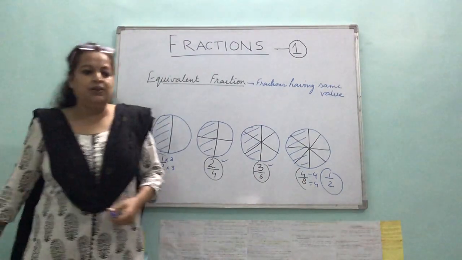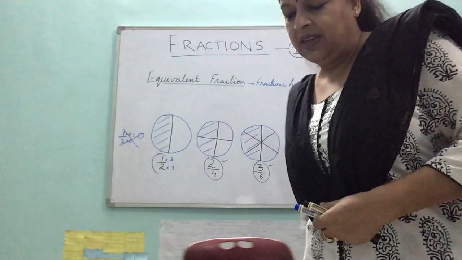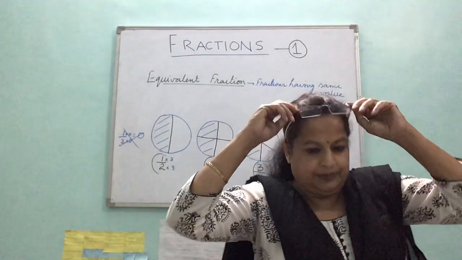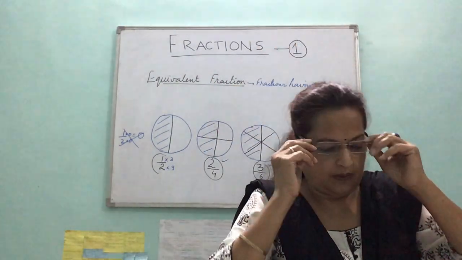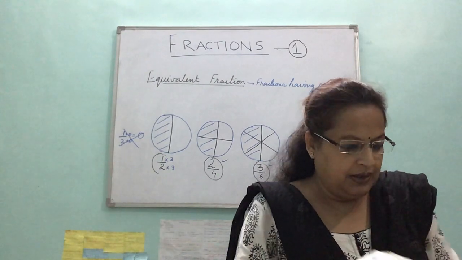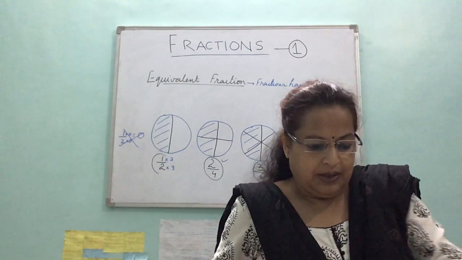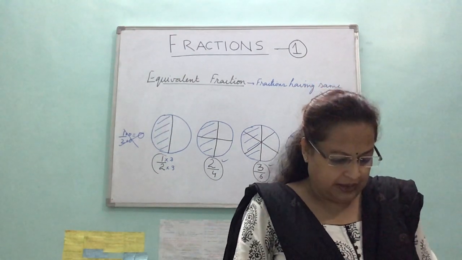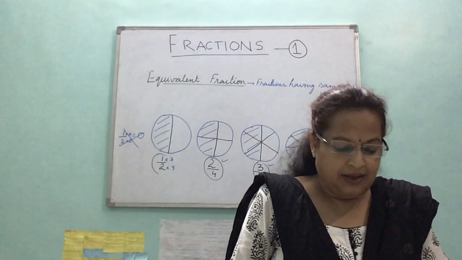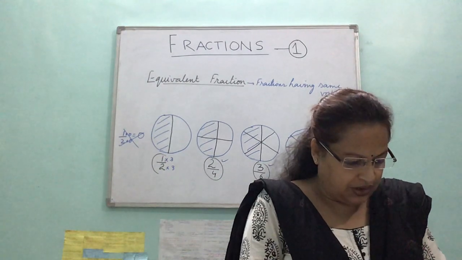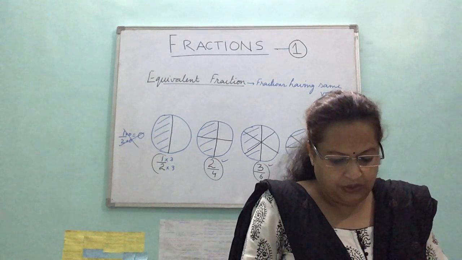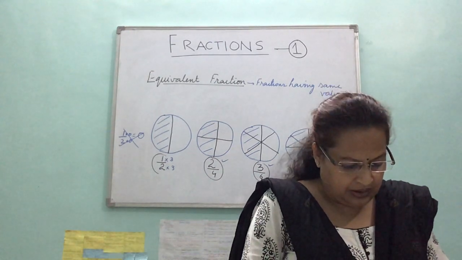Alright, so now you can open your textbooks, children, and on page 56 there is a definition of fractions that you will mark, underline it.